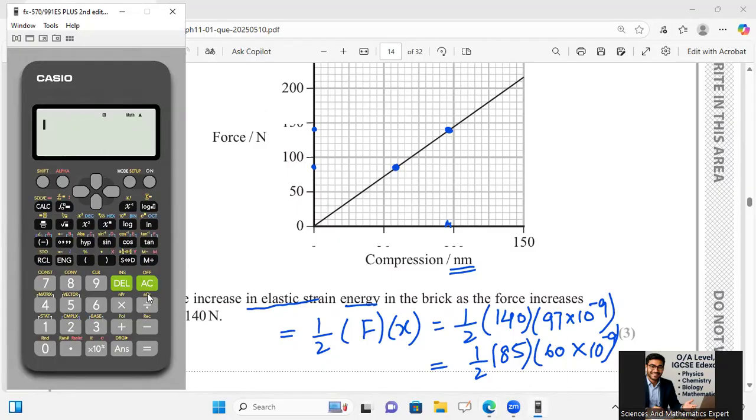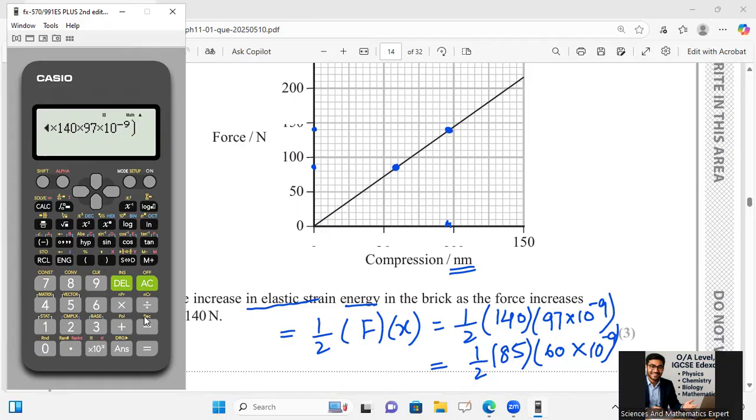First of all, fraction introduced, take the bracket also, because I will have to subtract these values. So 1 over 2 multiply 140 multiply 97 multiply 10 raised to power minus 9, then bracket close.